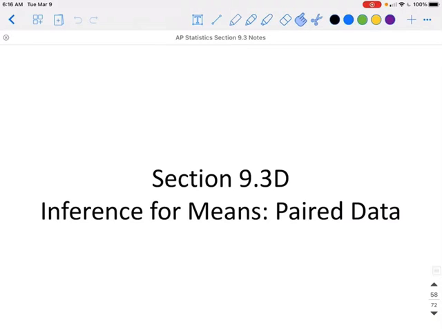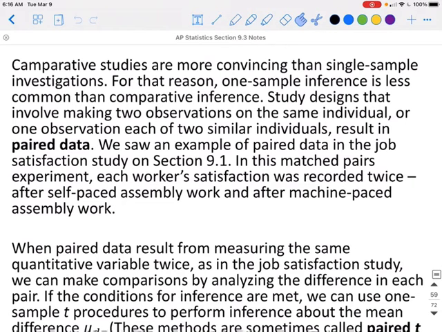This is section 9.3, part D, Inference for Means, Paired Data. Comparative studies are more convincing than single sample investigations. For that reason, one sample inference is less common than comparative inference.